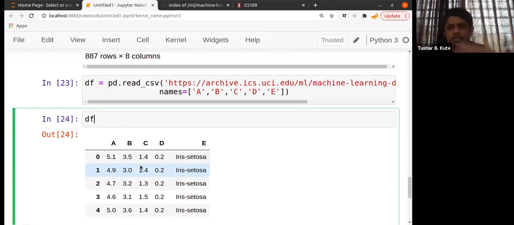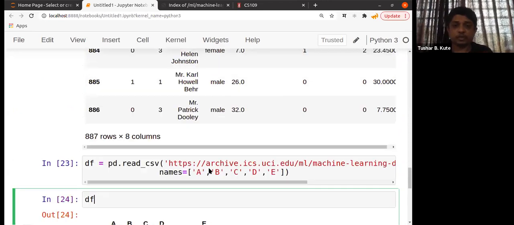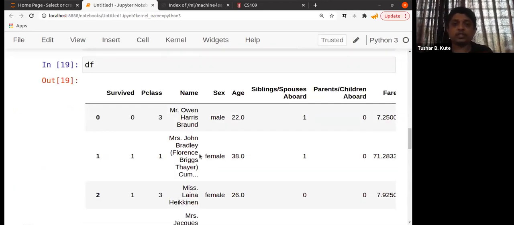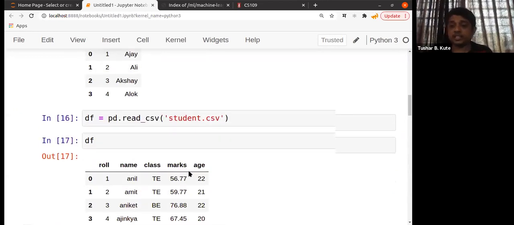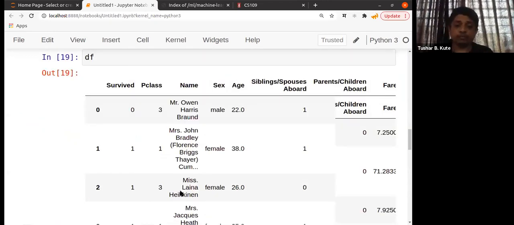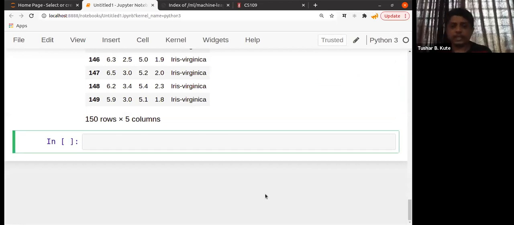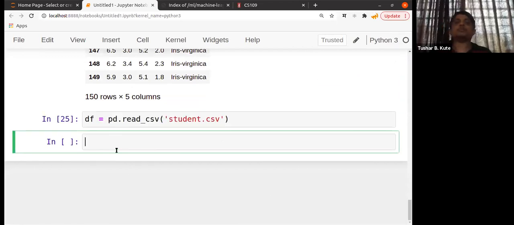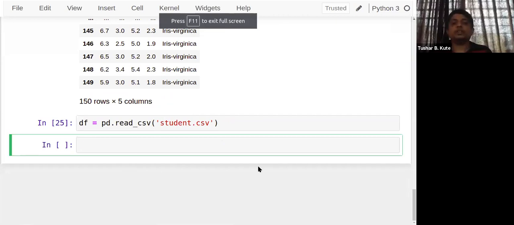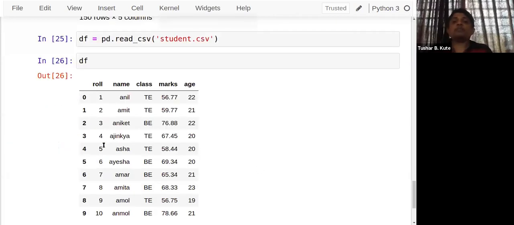So these are multiple ways: local downloading, online downloading we can use, and tomorrow I'll show one more way. Inbuilt datasets are also available, which we can use in the CSV file format, or in the pandas data frame format also. Fine. So this is the way that we can access the CSV file and use it in the data frame format. So I'm continuing with the student.csv here. See, this file is completely downloaded.